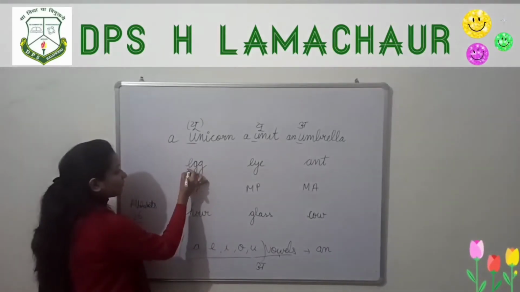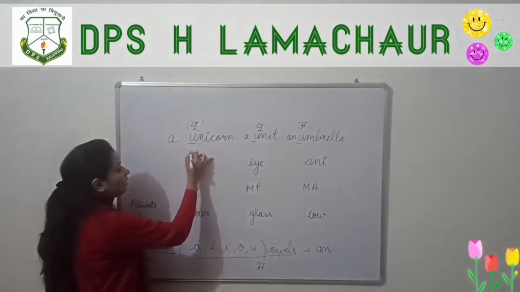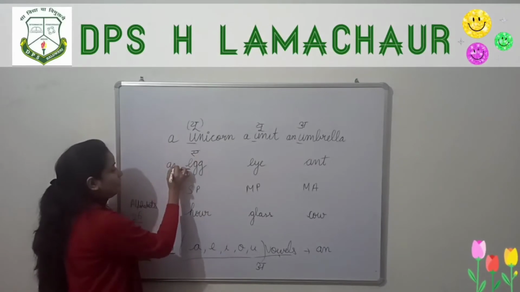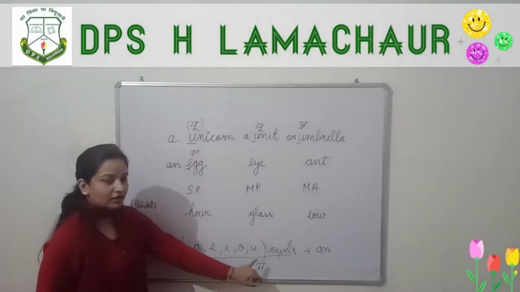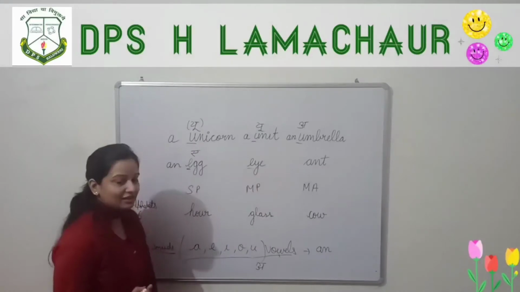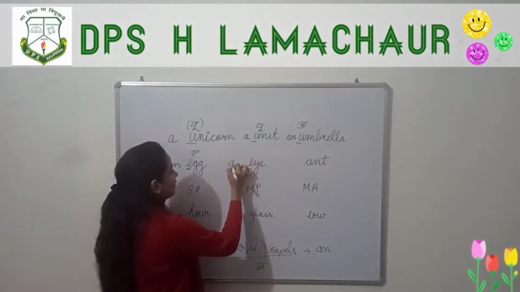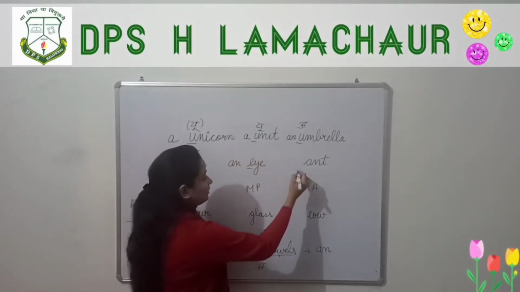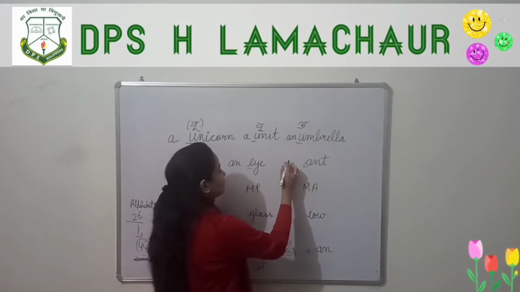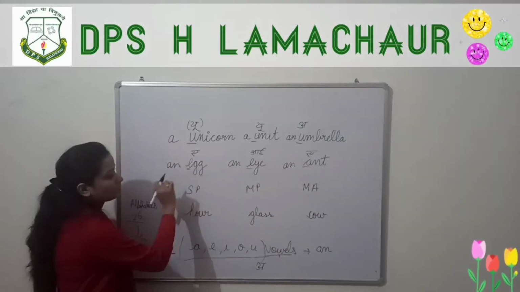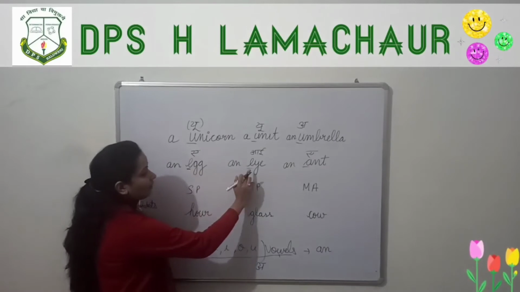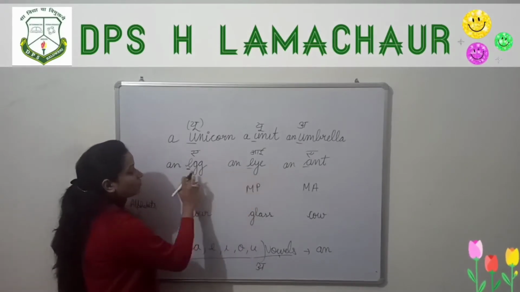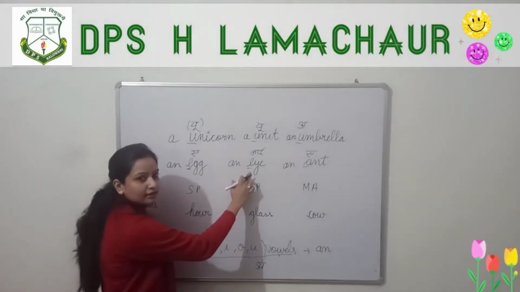So an, a. Okay, and yes, an. The sound is a vowel. Now E is also the sound of a vowel, so write an. And is also the sound of a vowel, so write an. Here you can see a single alphabet E sounds different.